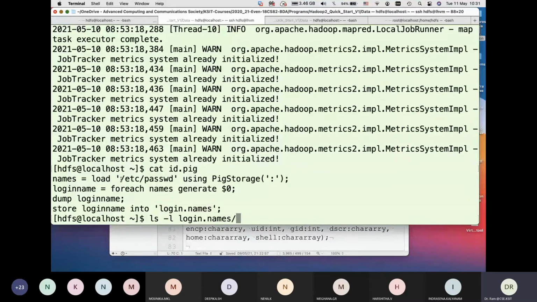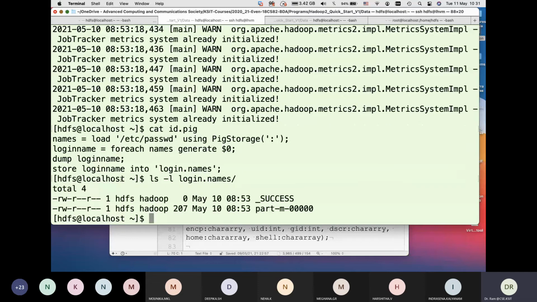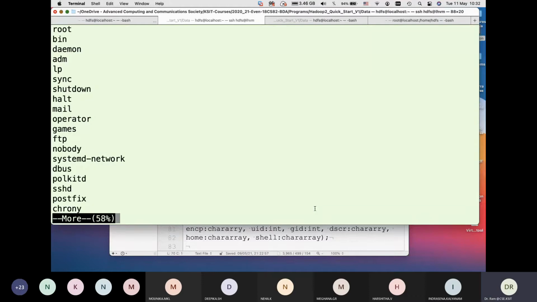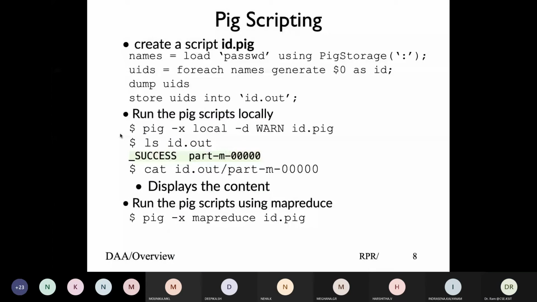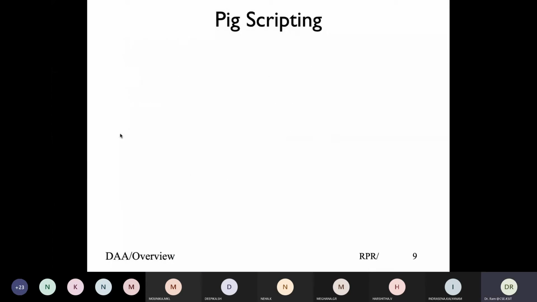So ls -l login.names, and we again have it. It follows the same syntax as you follow in Hadoop, whether you work locally or outside. And if you see, you'll have the same answers. You can see the names you are getting as the login name of the user. So that way you can try it out and work yourself.